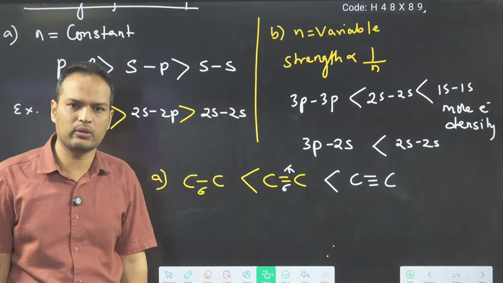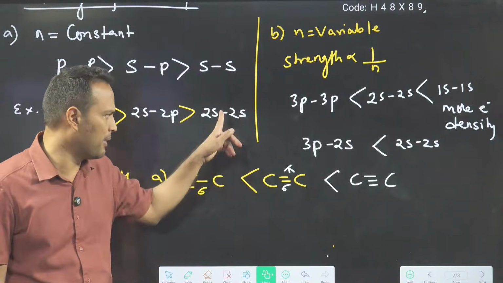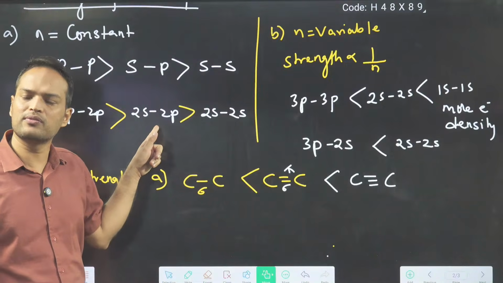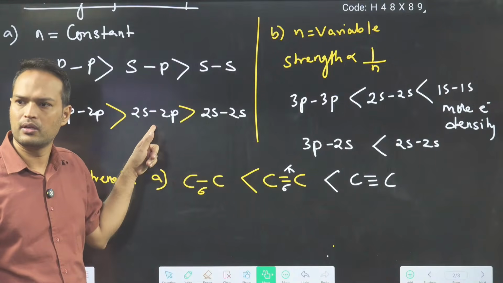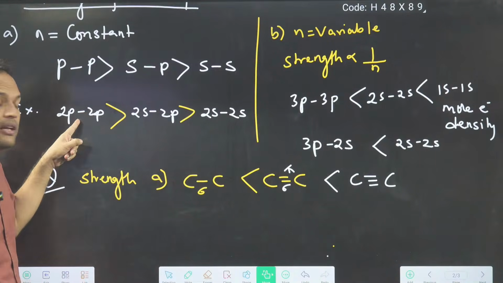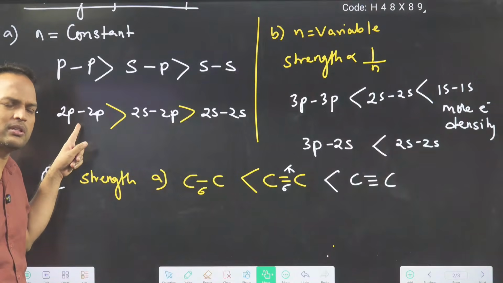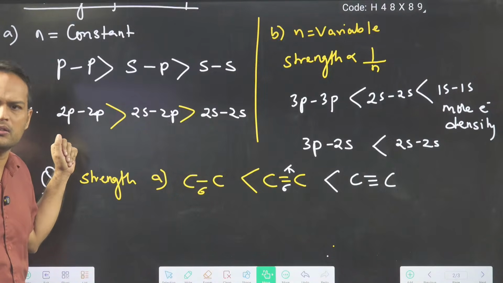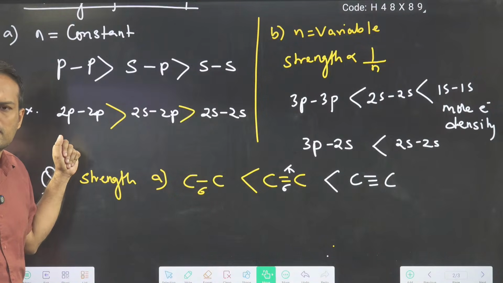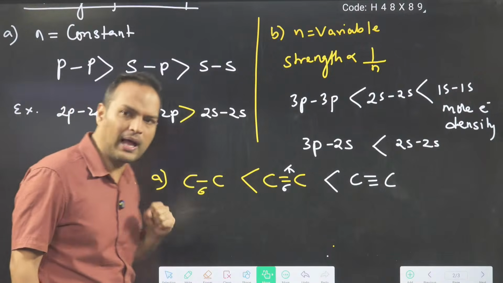Sigma. Here which bond is formed? You will say, sir, here both can be formed, sigma as well as pi.